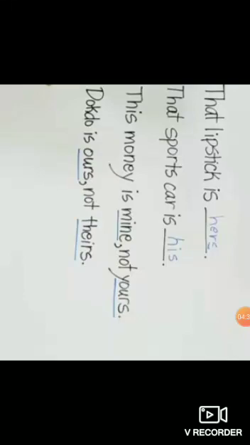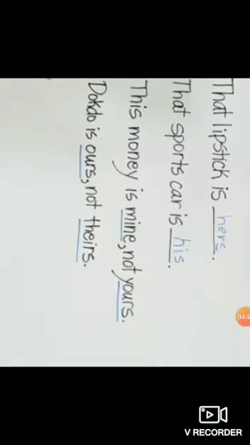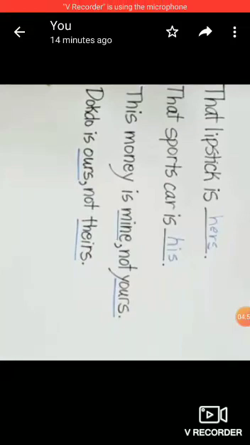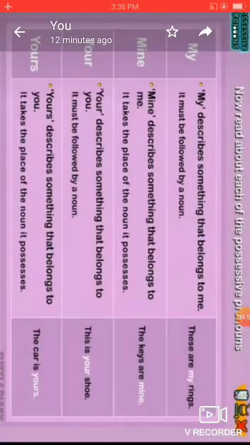That sports car is his. Here possession of the sports car is shown by using the word his. This money is mine, not yours. The doctor is ours, not theirs.